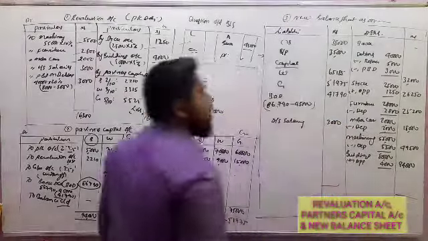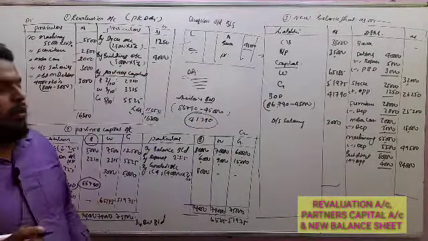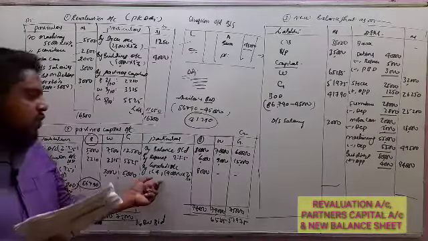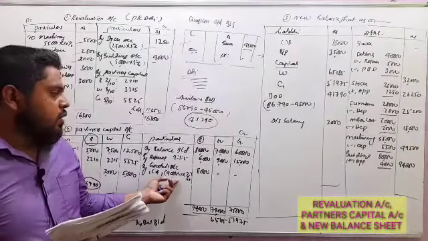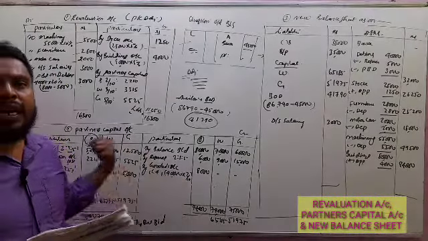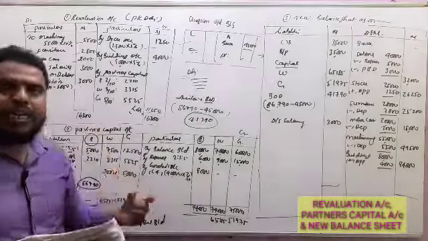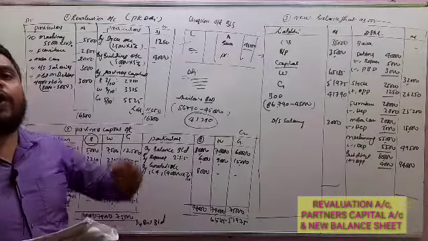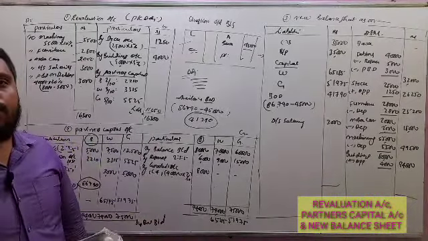Now under case 4, goodwill is shared only to the extent of the retiring partner and written off. If it is written off, that goodwill amount should not appear in the new balance sheet.